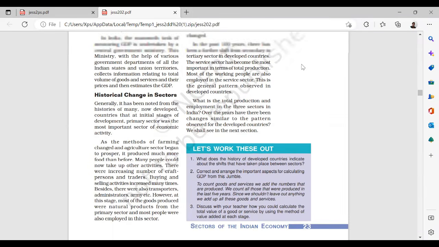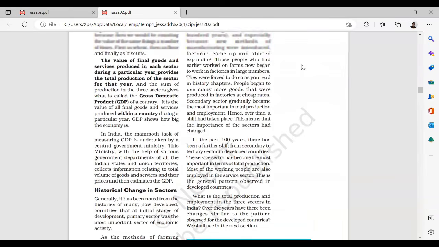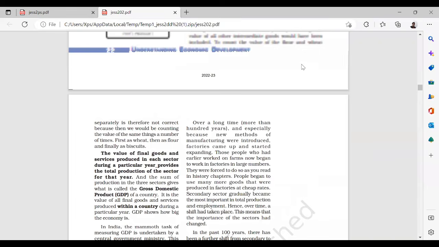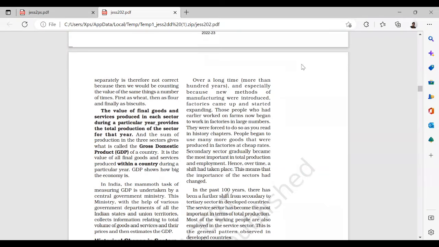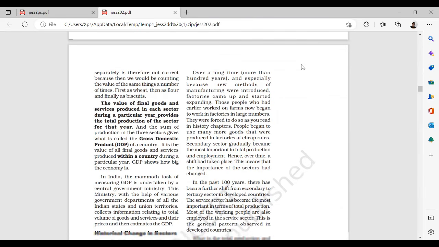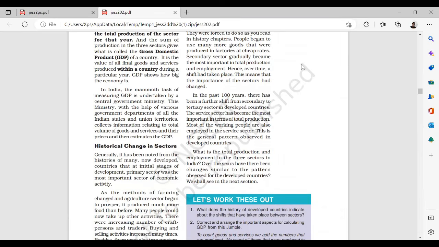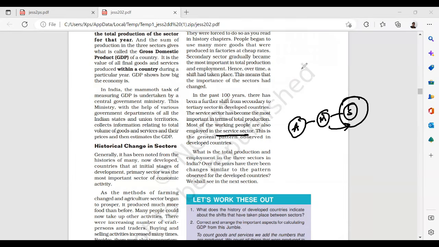Historical changes, you don't have to read all this. Over a long time, more than 100 years, and especially because new methods of manufacturing were introduced, factories came up and started expanding. Those people who had earlier worked on farms, now, so this is actually not needed. How many people have shifted, and why did they shift? Because requirements earlier were very high in agriculture, then in the factories or industries manufacturing, and now requirements are completely in the service sector. That means the population is shifting, and more employment is there in the service sector. This is what he is trying to convey.